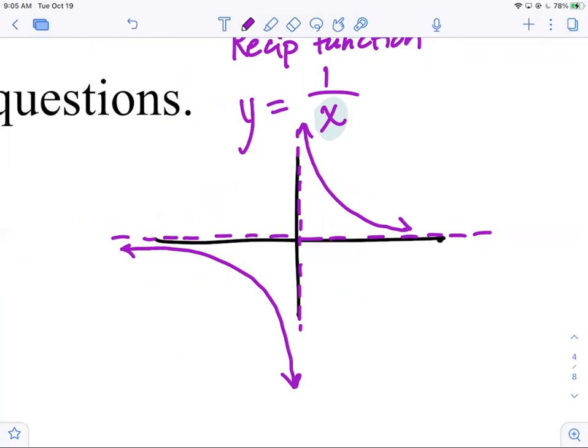Asymptotes are kind of like gravity when it comes to graphs. They're irresistibly drawn towards them. All right. Memorize that graph. Right now, look at it, memorize it. You got it. It's easy to remember, right? It actually has what we call origin symmetry. We're going to study that later on. If you rotate it 180 degrees, like put your finger at the origin and spin it 180 degrees, it looks the same. Has origin symmetry.